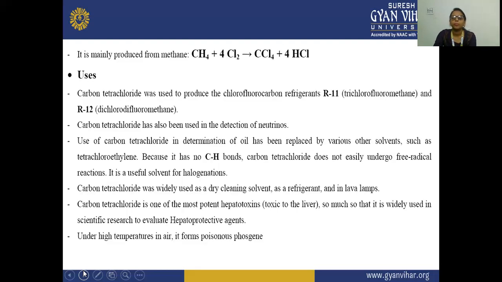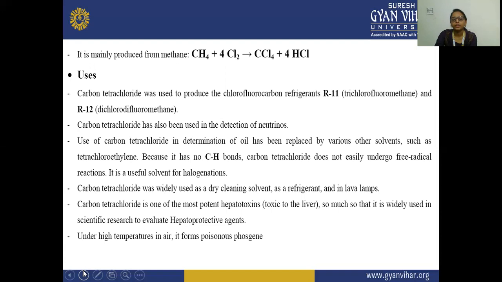It is mainly produced from methane by chlorination, when methane reacts with 4 moles of chlorine, and carbon tetrachloride is formed. It is used to produce chlorofluorocarbon refrigerants R11 and R12, and it is also used in the detection of neutrinos and in the determination of oil, though it is replaced by another solvent, tetrachloroethylene. Because it has no C-H bond, it does not undergo free radical reactions, and it is used as a solvent in halogenation. It is used as a dry cleaning solvent, a refrigerant, and in lava lamps also.